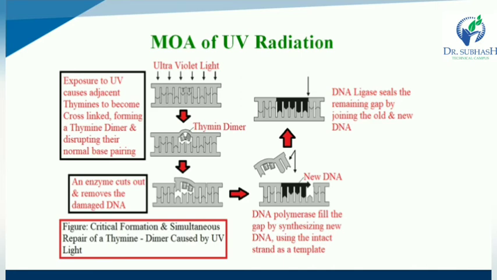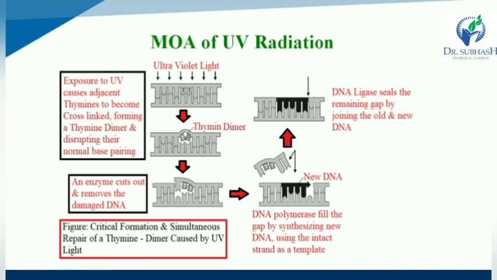That means in the first step UV light is exposed to the thymine dimer. Due to that, thymines become cross-linked with each other, forming a thymine dimer and disrupting their normal base pair.